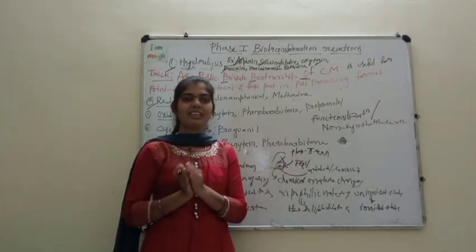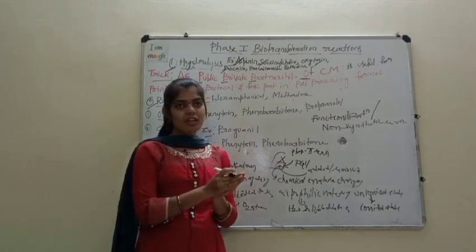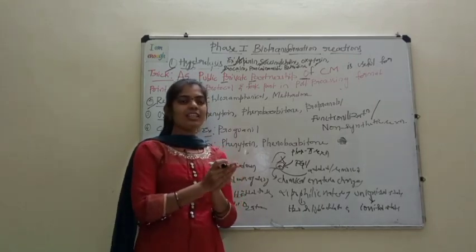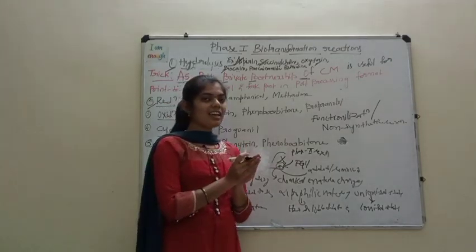You just remember, reduction means addition of hydrogen atom or else removal of oxygen atom from any compound. The examples of reduction are CM.